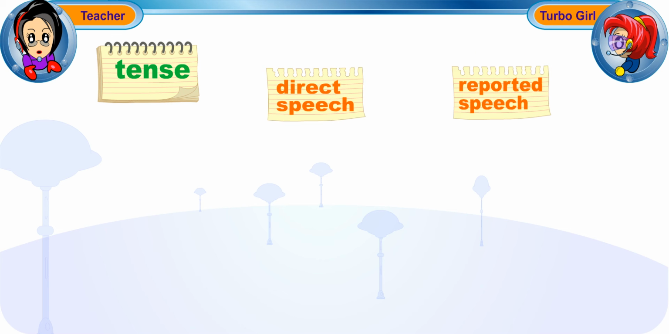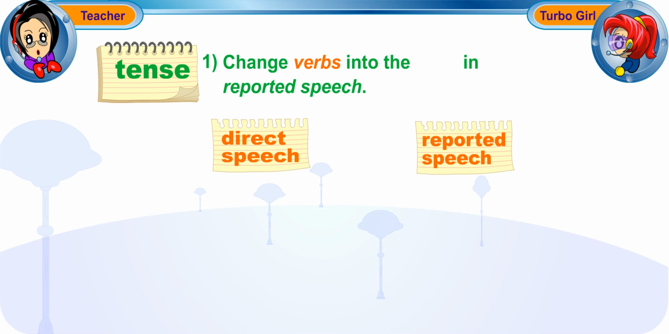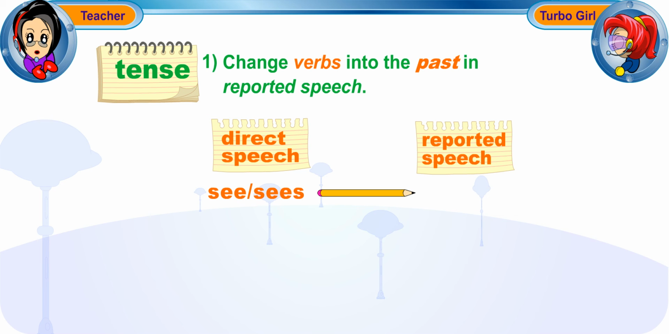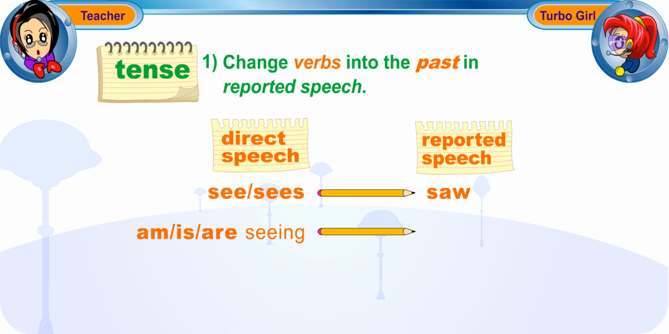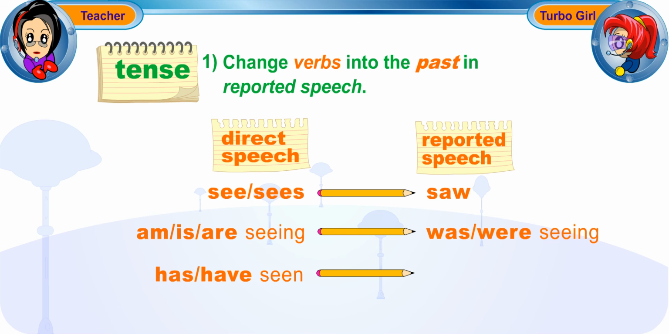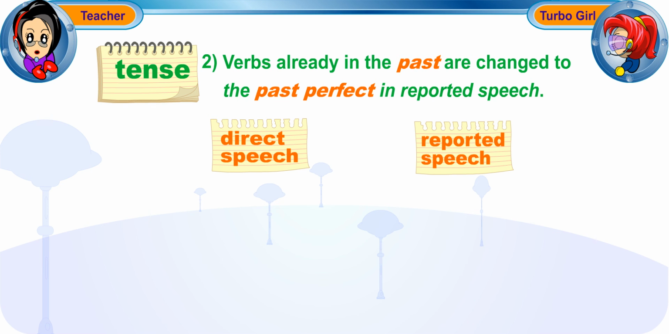Here are some examples of how we change verbs into the past in reported speech. Direct speech, reported speech. See or sees, saw. Am, is or are seeing, was or were seeing. Has or have seen, had seen. Verbs already in the past are changed to the past perfect in reported speech. Here are some examples. Saw, had seen.